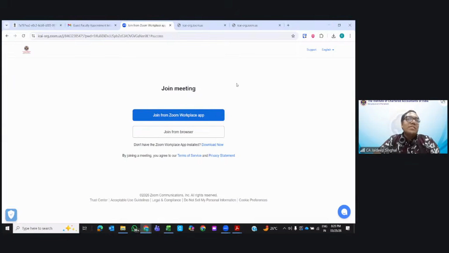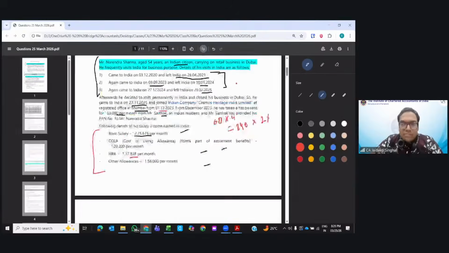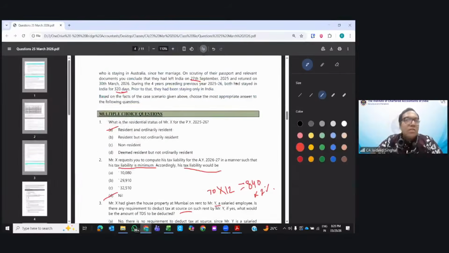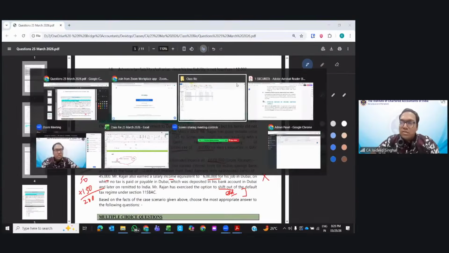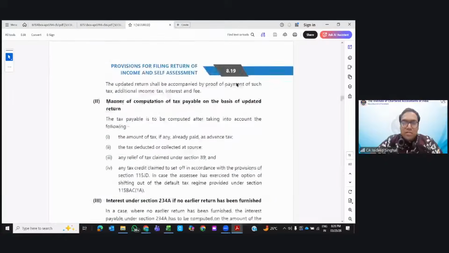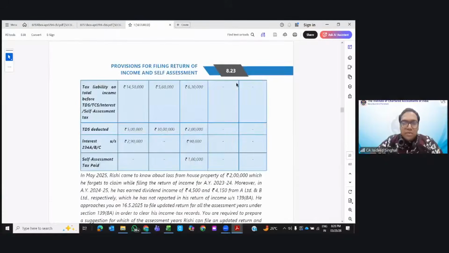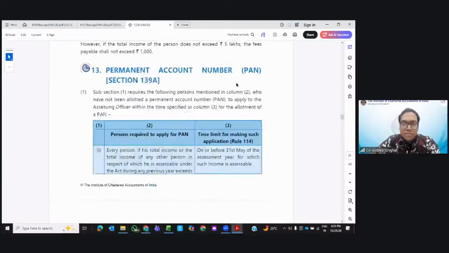Okay, computation of interest and applicability of section 234C. Is there a question in the book for 234C which I can quickly refer to?